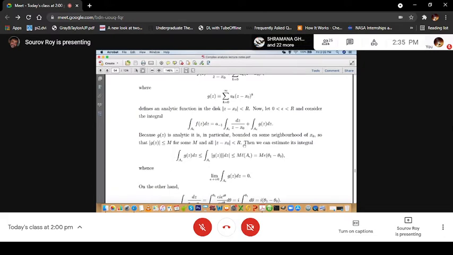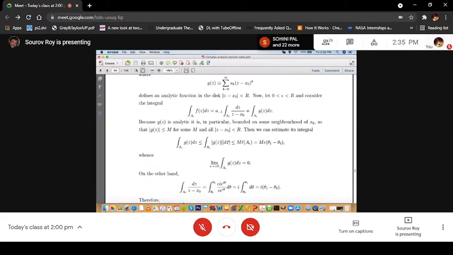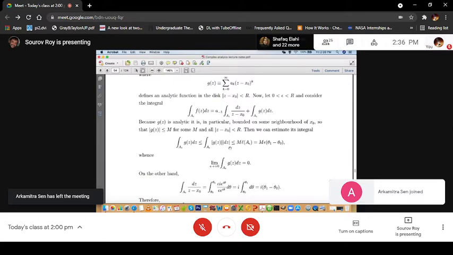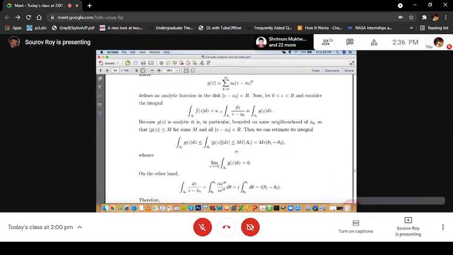So then we can estimate this integration of this analytic function g(z) along this A epsilon. That should be less than or equal to, by this Darboux inequality that we have already done, M times the length of the curve.